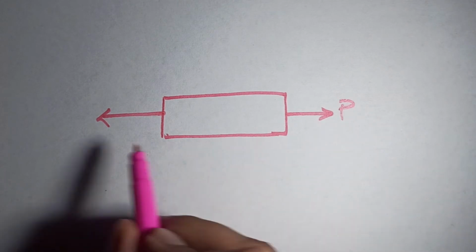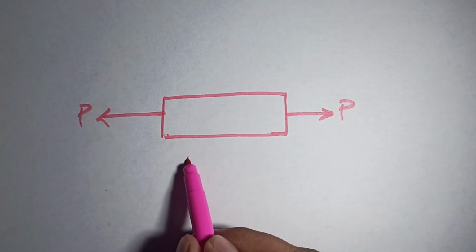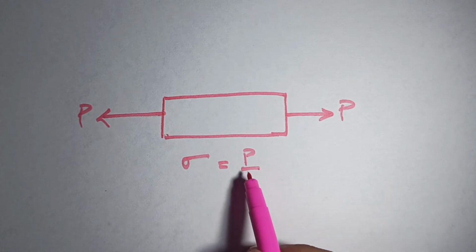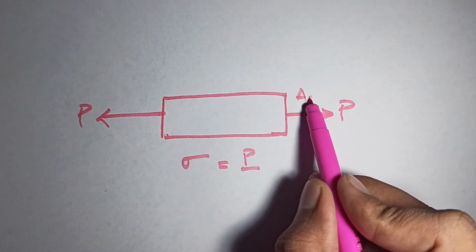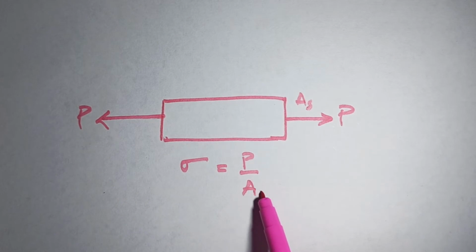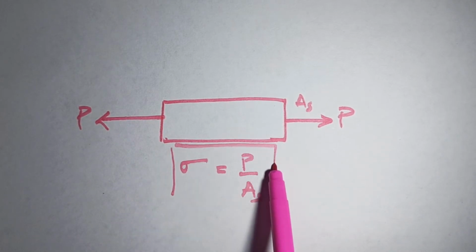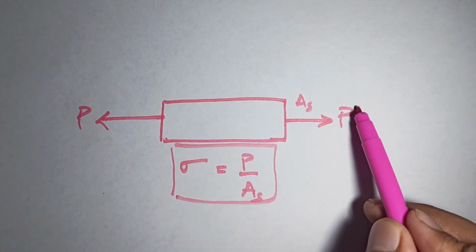We call it P. And when they describe stress, that is sigma, they define it as P divided by the cross-sectional area A. This is the general mathematical formula, but is this P called pressure?